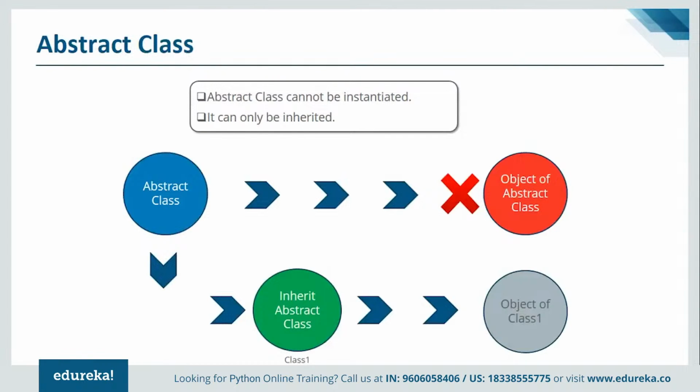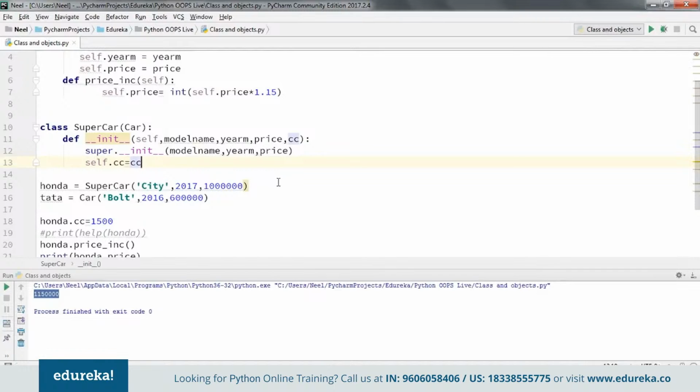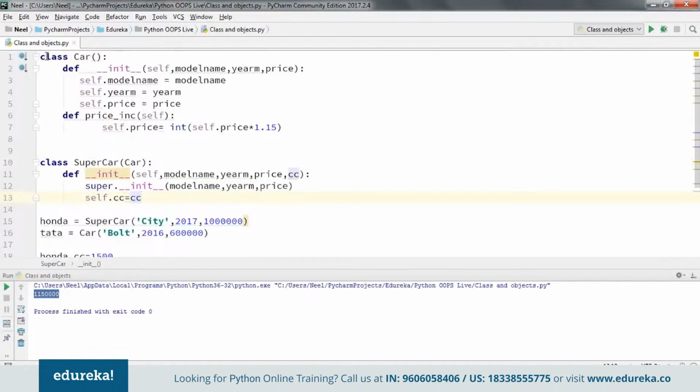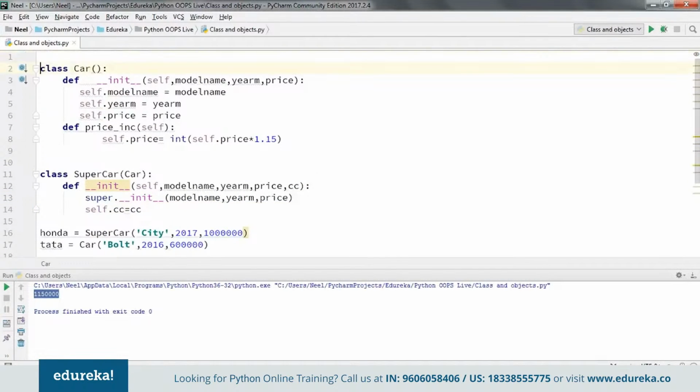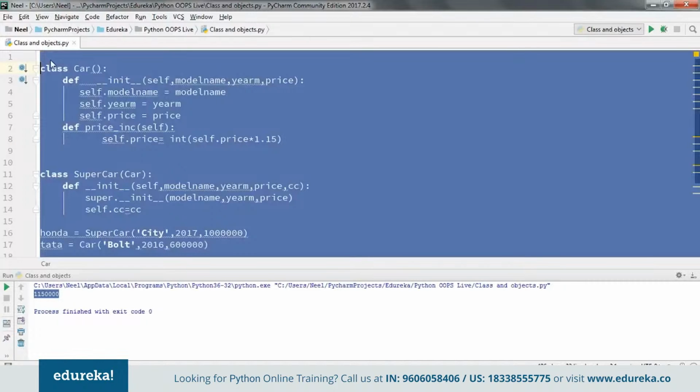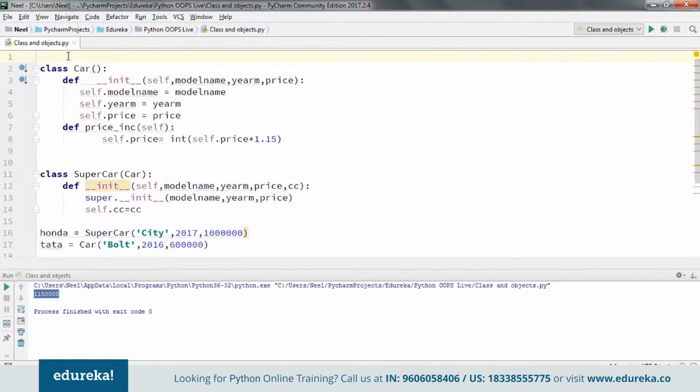Now let me go back to the same example. Let's change it here. What I'll do is add a few additional lines of code. Let me just copy this here.